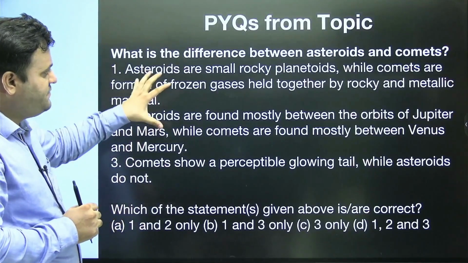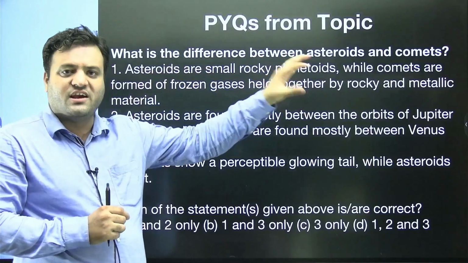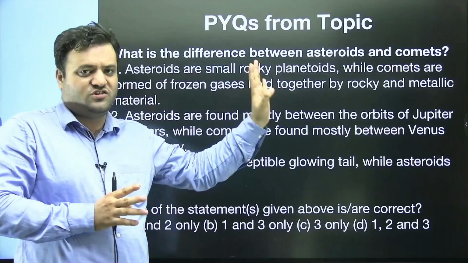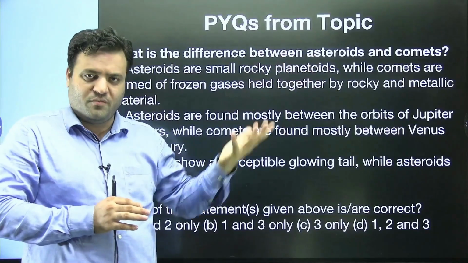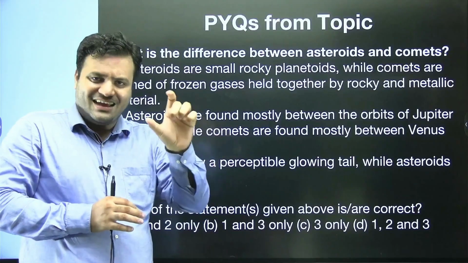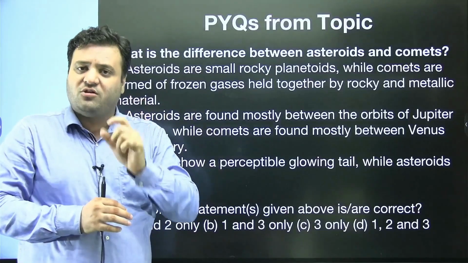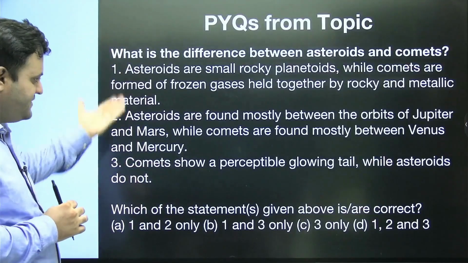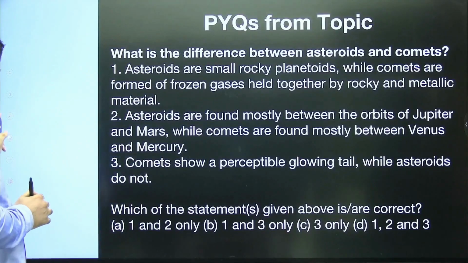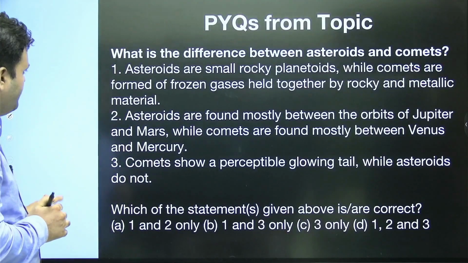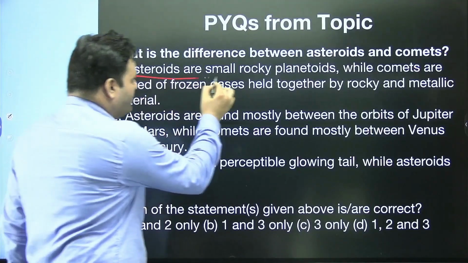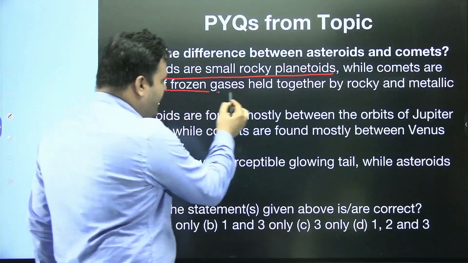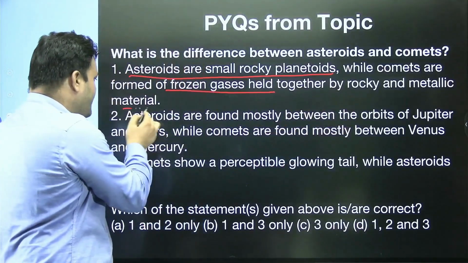Now the question is based on the differences between asteroids and comets. I hope in the previous session we discussed what an asteroid is and what a comet is. I hope you are aware of the asteroid belt and the Kuiper belt. All right, so here you have a premise. Just read this statement. Asteroids are small rocky planetoids, while comets are formed of frozen gas held together by rocky and metallic minerals.